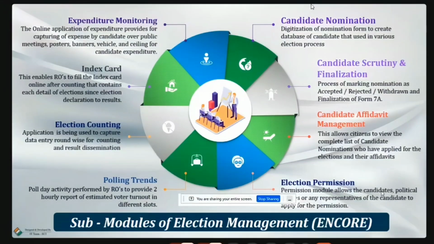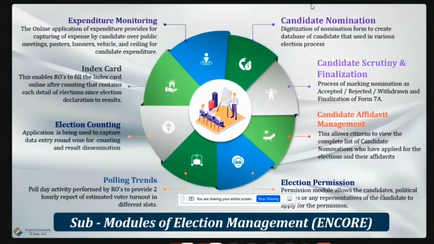So the presiding officers have a time frame of 9 to 9:20. Within that time, the presiding officer has to enter the voter turnout, and after 9:20 that will get published in the public voter turnout application, where the media, the public, everybody will be taking the voter turnout. So this time there is no entry of voter turnout from RO, DO control rooms. All should be done by PROs, but ensure that all the data entries are done in the correct time frame, because after this time frame, no entry will be permitted.